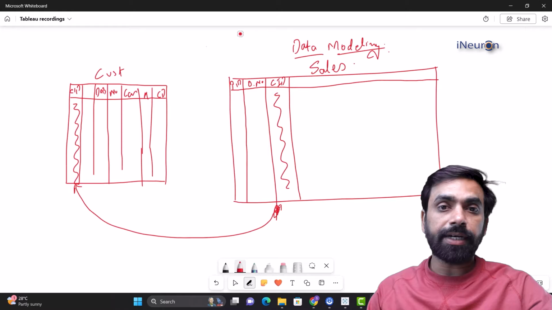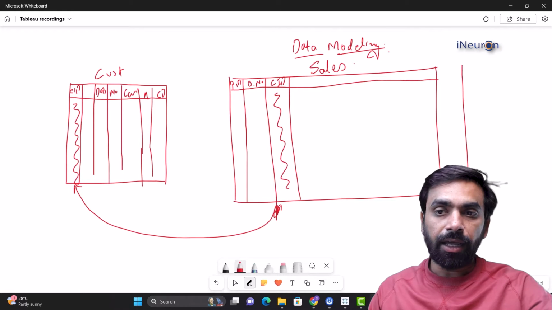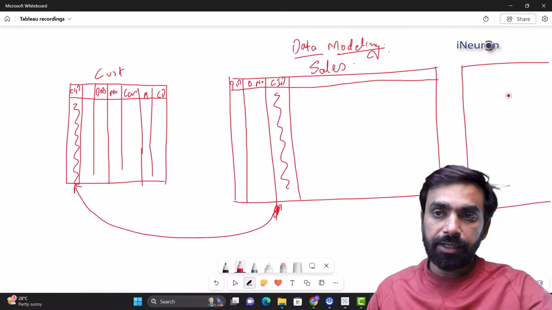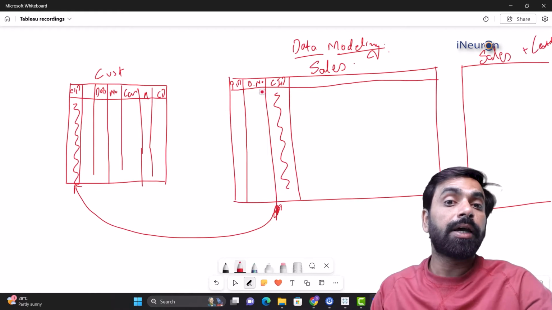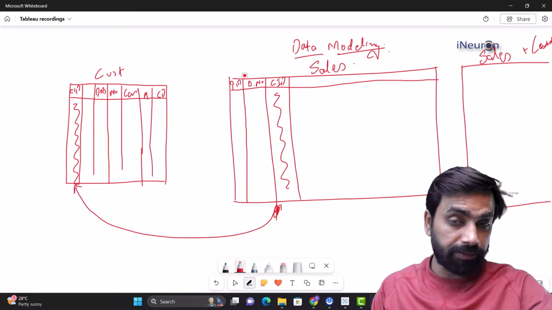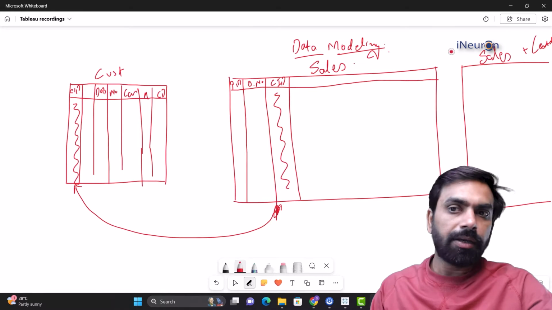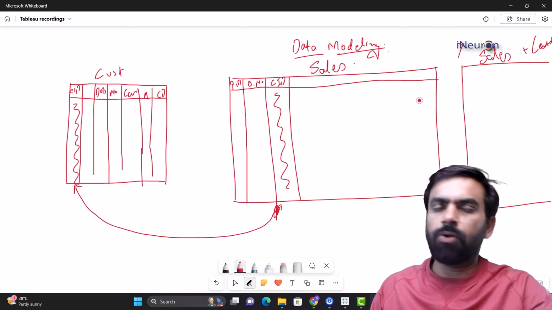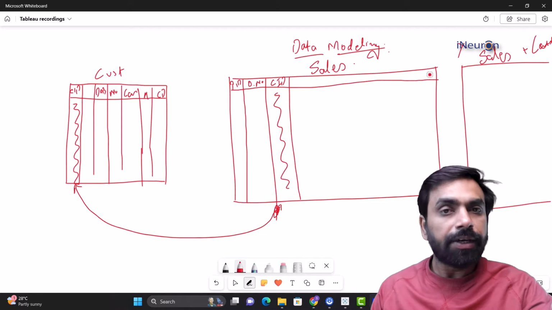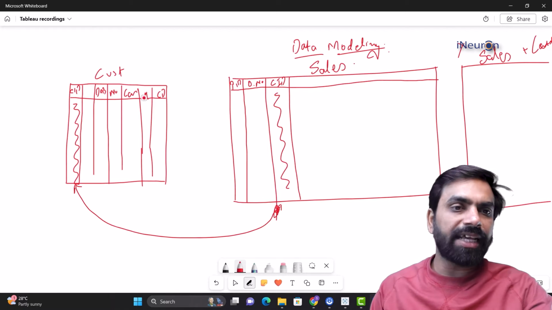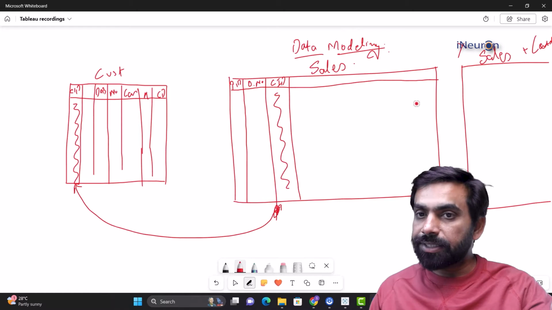Please make a note that I'm not creating another data, which is a huge data containing all the information about the sales. I'm not creating data which is sales plus customer. I'm not creating a new table. I'm just joining the two tables. I'm definitely not merging the two tables, because this is not a good option. Although all those who are frequent users of Excel will understand that there is a function called VLOOKUP, which can help us to take the entire data of customer into the sales table.